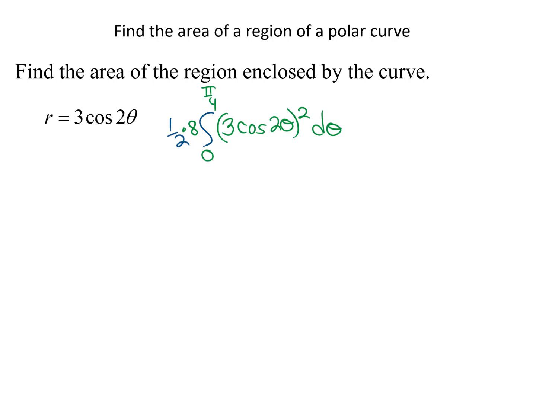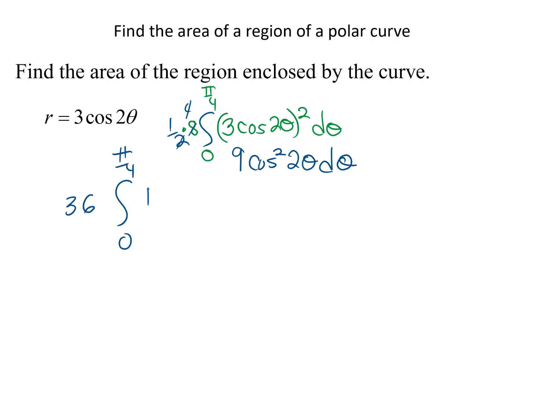So I just pasted this on the next slide, and so now let's go ahead and work that integral. I can reduce the 1/2 and the 8 and leave a 4. I'm going to multiply this out, square it. It's going to be 9 cosine squared 2 theta d theta. So I'm going to bring the 9 out and multiply it with the 4. So that's going to make 36. And then I still have the integral from 0 to pi over 4.